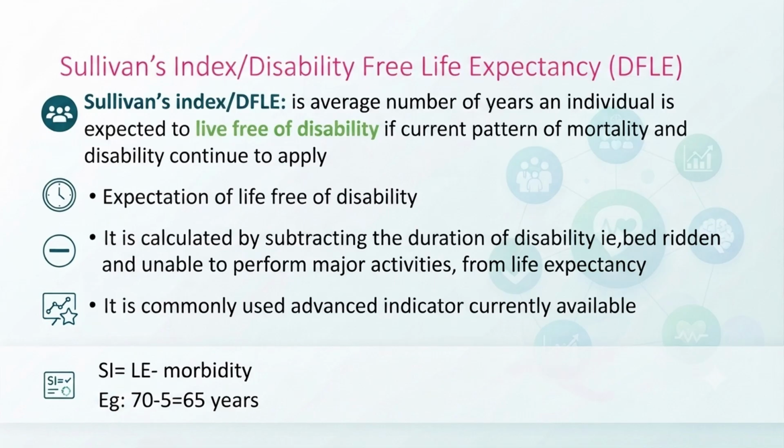For example, at the age of 30 the person had an accident and was unable to perform major activities for 1 year, and after that he got fever that caused a disability for 6 months. Cumulatively throughout life, he suffered disability for, for example, 5 years. So from 70 years we deduct 5 years, which gives 65 years. Apart from those 5 years, the remaining 65 years that person lived free from disability. That is the disability free life expectancy.